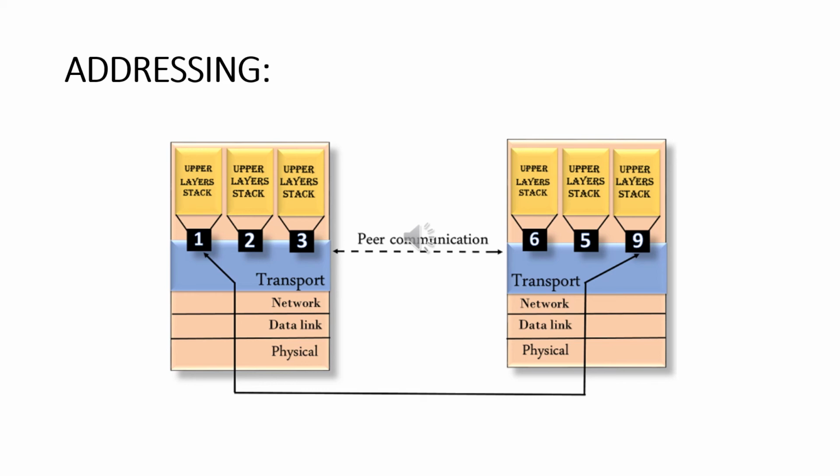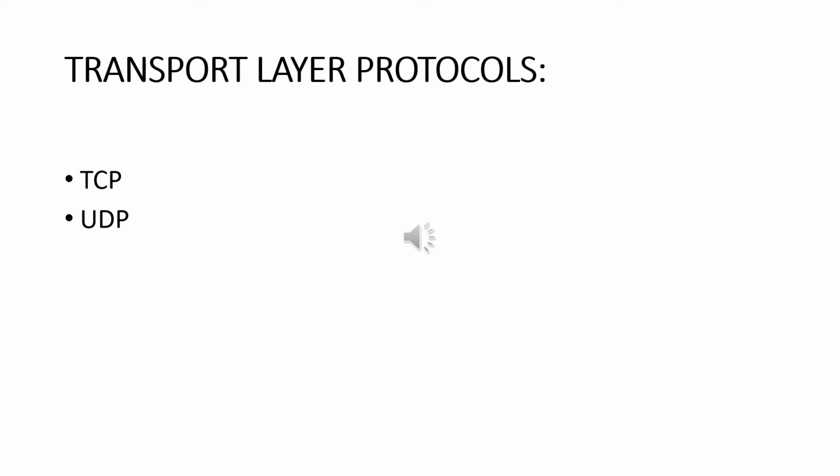In the next slide we see the transport layer protocols. The transport layer is represented by two protocols, TCP and UDP. The IP protocol in the network layer delivers a datagram from a source host to the destination host. Nowadays, operating systems support multi-user and multi-processing environments, and an executing program is called a process.